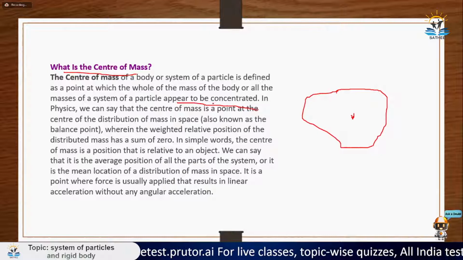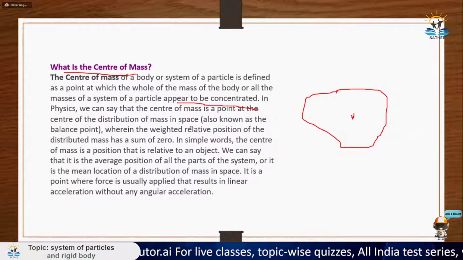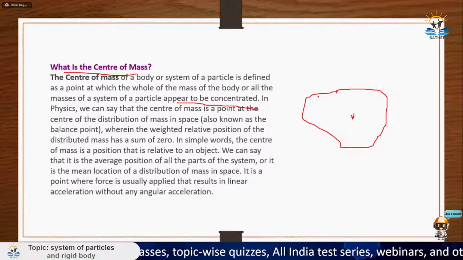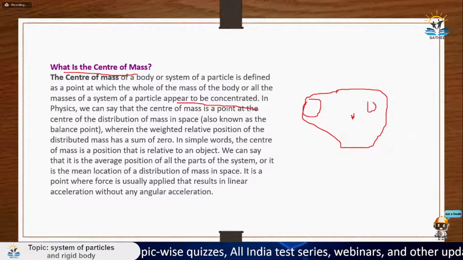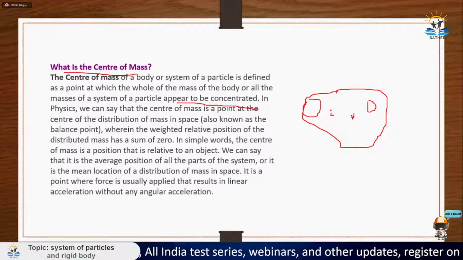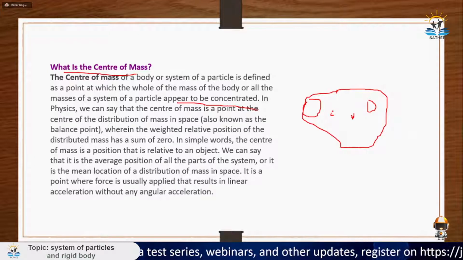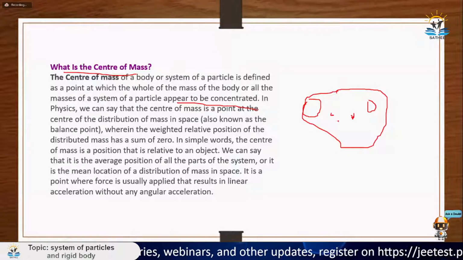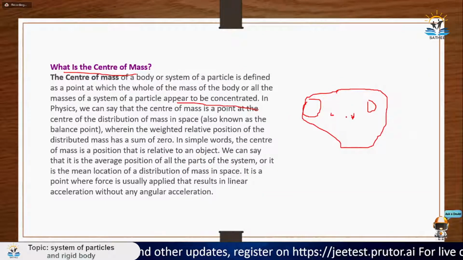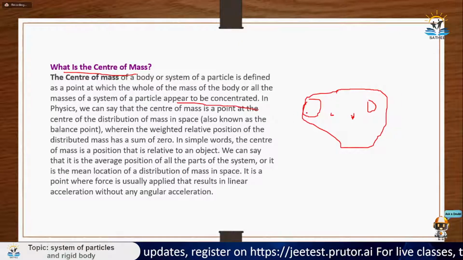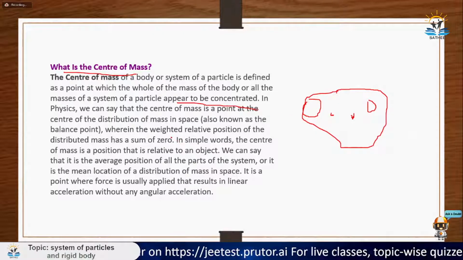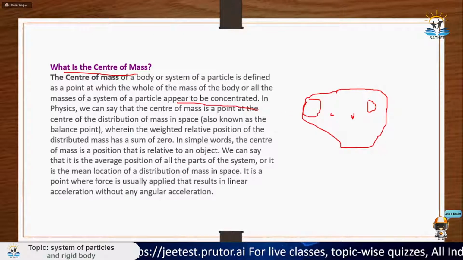In physics, we say that the center of mass is a point at the center of distribution of mass in space. Let's say here mass is more and here mass is less. Then your center of mass would be somewhat closer to this point. It would be in the middle of the mass distribution, not the middle of the geometry of the shape, wherein the weighted relative position of the distributed mass sums to zero.